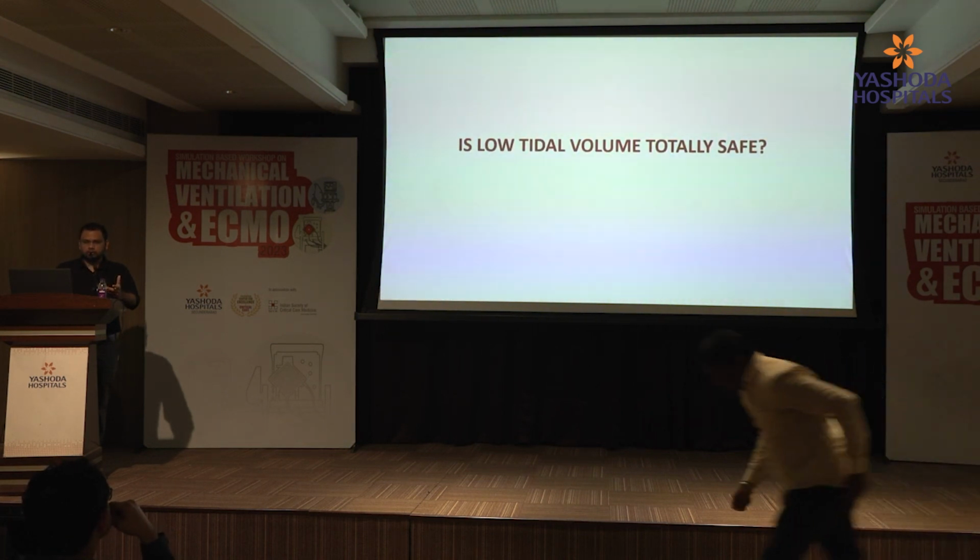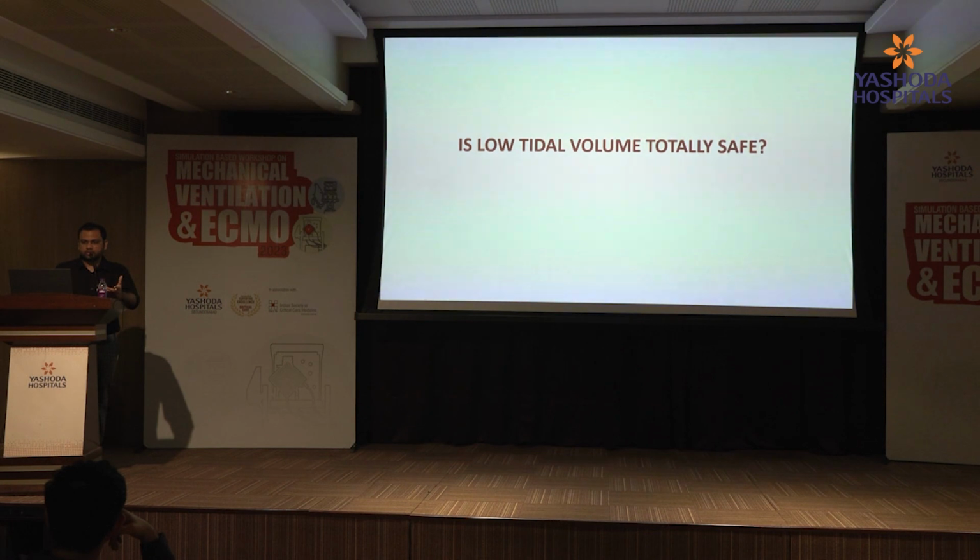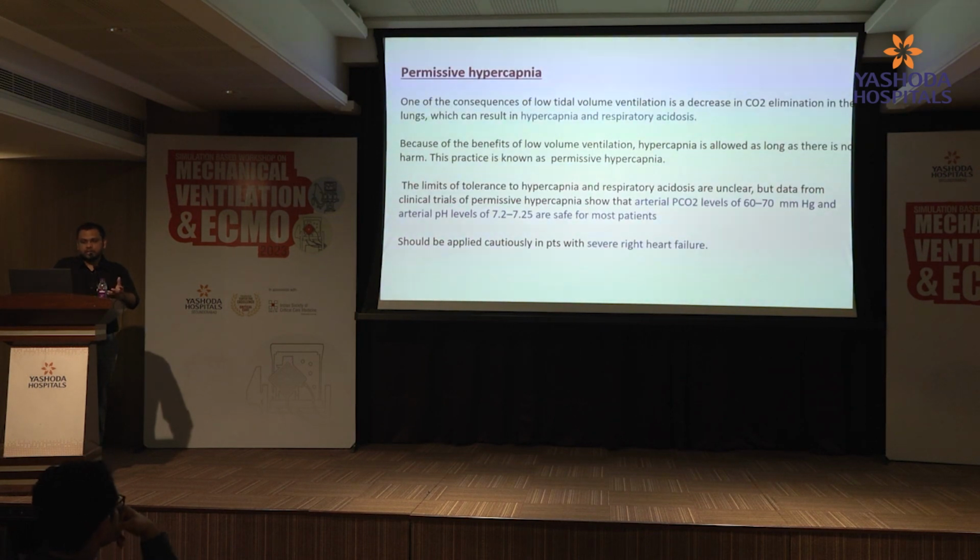But is this low tidal volume totally safe? Definitely not, because when you give low tidal volume, there is a risk of hypercapnia and respiratory acidosis. But because of the good benefits shown by low tidal volume ventilation, there is a concept called permissive hypercapnia, where you can accept PCO2 levels of 60 to 70, allowing a pH of 7.2 to 7.25 for most patients.